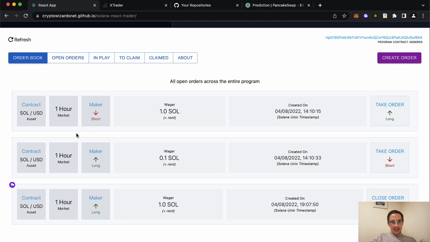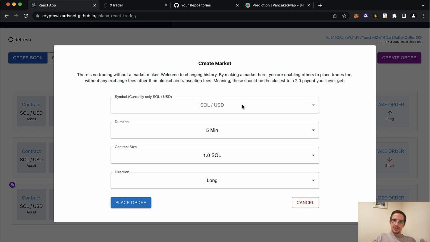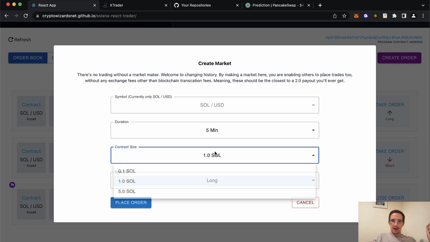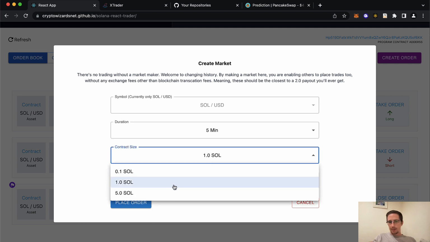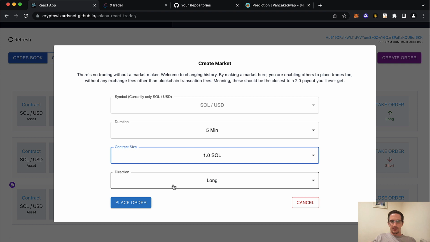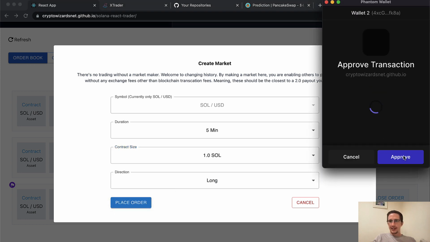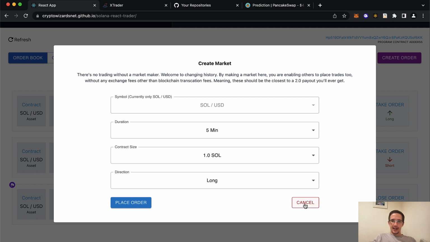And I say, okay, I'm actually not sure about these 1 hour markets. I want to work on a 5-minute market. So I'm going to create an order. I'm going to become a market maker. And I'm going to say, right, I'll create a 5-minute market and I'll bet either 0.1 sol, 1 sol, 5 sol. Here I'll just use 1 sol and I'm going to bet long. So I'm just going to place that order there and confirm it with my wallet. And in a second, that should be done. Order placed. There you go.